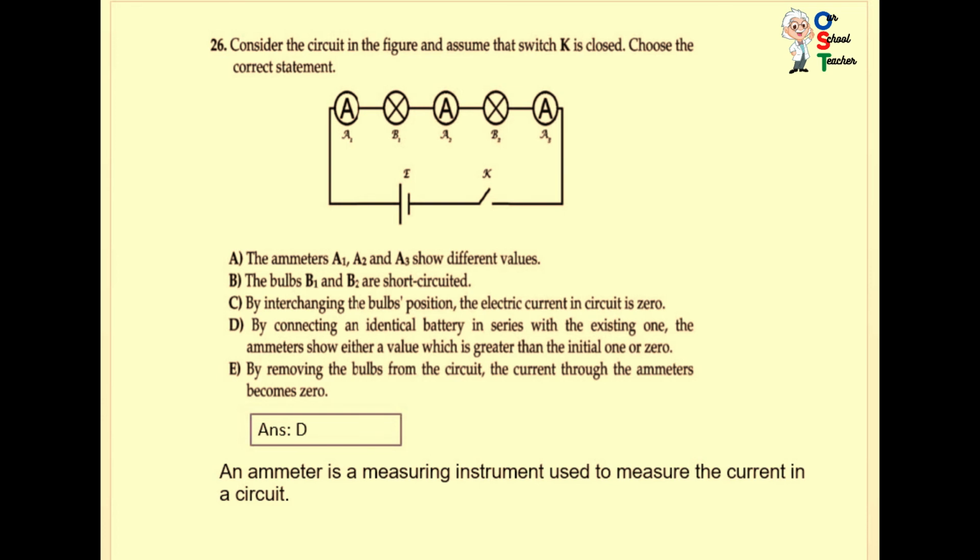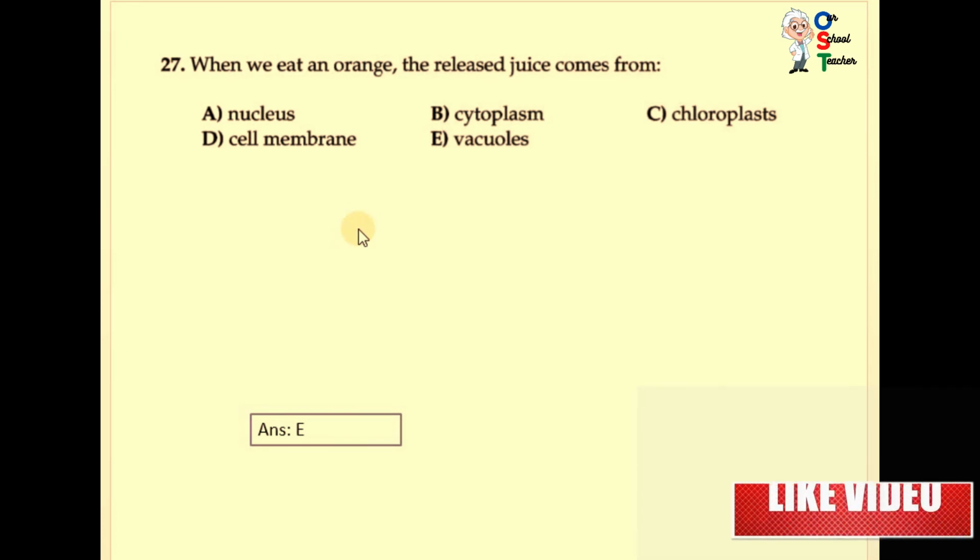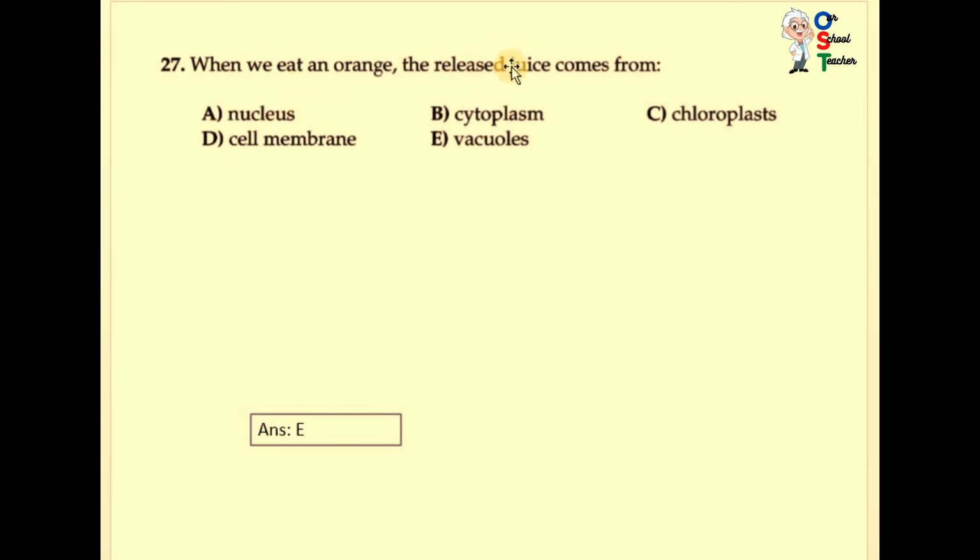Okay. Now question number 27. When we eat an orange, the released juices come from the nucleus, cytoplasm, chloroplast, cell membrane, or vacuole. Actually, vacuoles are in plant cells and contain cell sap. There is one big vacuole in a plant cell that stores the food. So E is correct. The nucleus is the main part that controls the activity, it doesn't store anything.